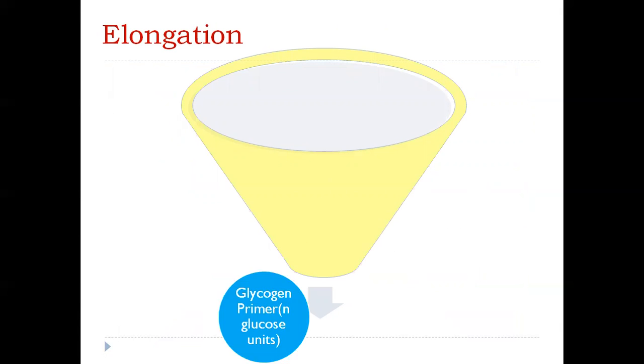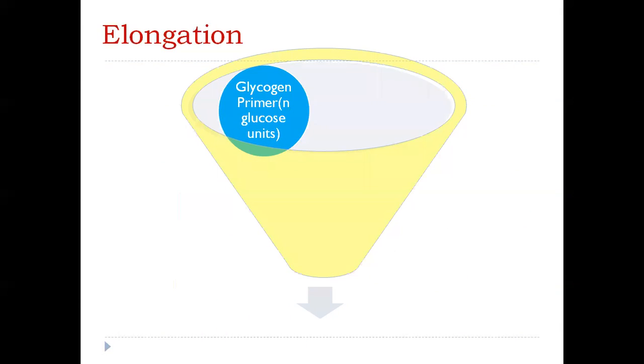Next, coming to the chain elongation. Now, how does the elongation take place? For this, we require what we call a glycogen primer. Now, what is this glycogen primer? It is just a fragment of glycogen molecule. Now, as we said previously, the glycogen does not contain any fixed number of glucose units. It can contain n number of glucose units.